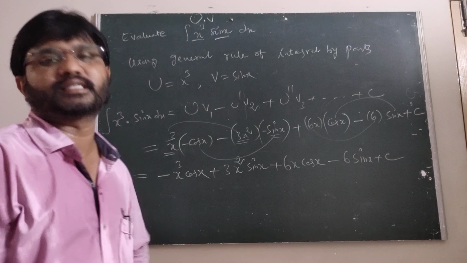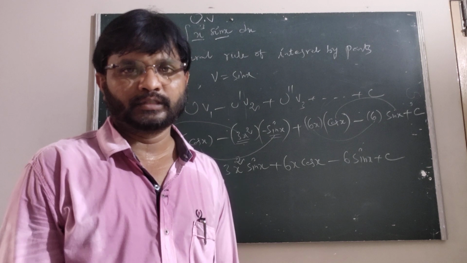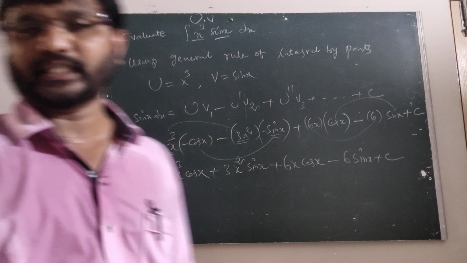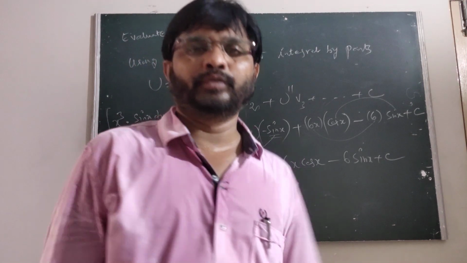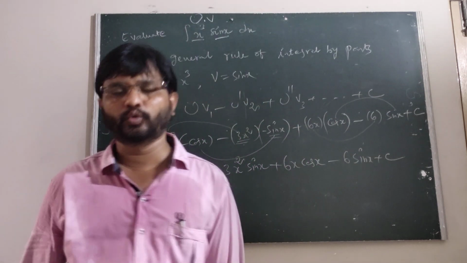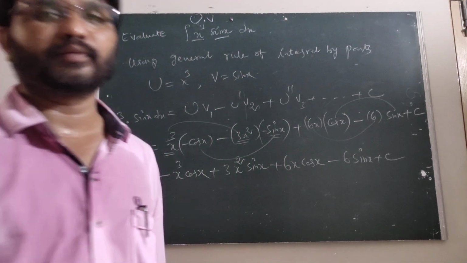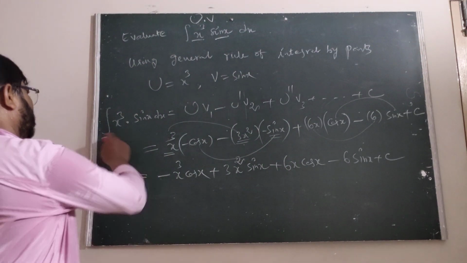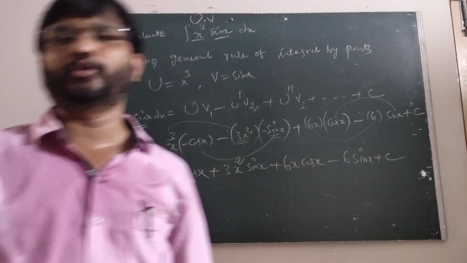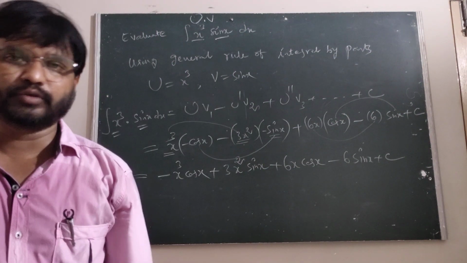Therefore, this method is called the general rule of the integration by parts, where u is a function in x, v is another function in x. The u dash, u double dash, u triple dash are the derivatives of u, and v1, v2, v3 are the successive integrals of v. Therefore, this is the method. If you don't know this one, you have to simply compare uv, and after then again we get uv. You can complete it with 3 times of the uv method. Is it okay? Right.